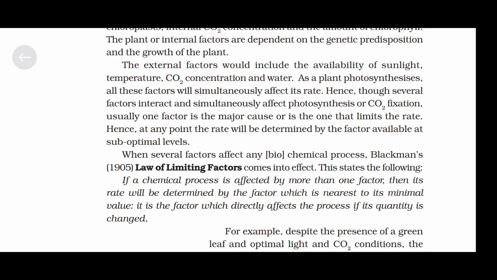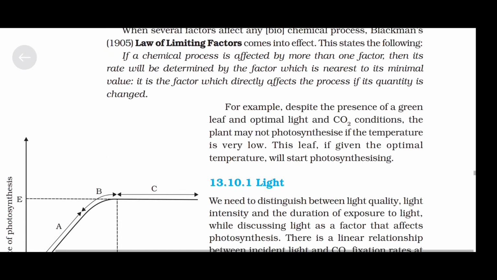It is the factor which directly affects the process if its quantity is changed. For example, despite the presence of a green leaf and optimal light and CO2 conditions, the plants may not photosynthesize if the temperature is very low. This leaf, given the optimal temperature, will start photosynthesizing.